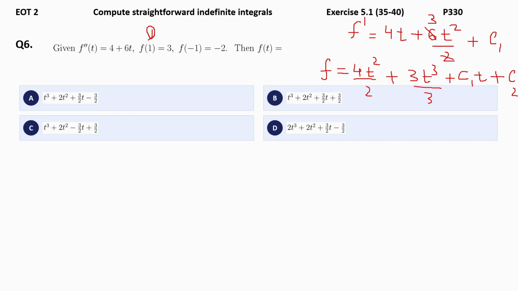Now, let's substitute each initial condition. So, first let us substitute f of 1 is equal to 3. That leads to 3 is equal to, you can cancel 2 and 4, which leads to 2t square. 3 and 3 get cancelled. Okay, so 2 times 1 square, which is 2, plus 1 power 3, which is 1, plus C1 multiplied by 1, that is C1 itself, plus C2.